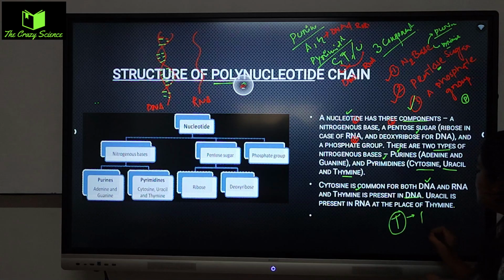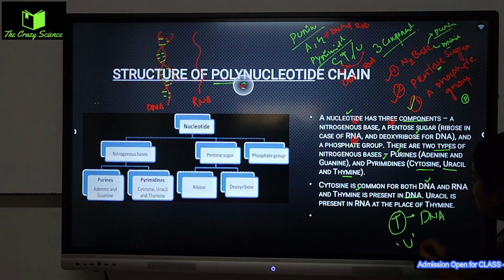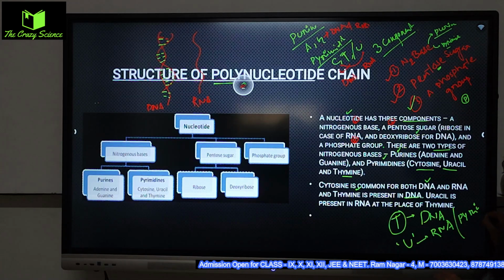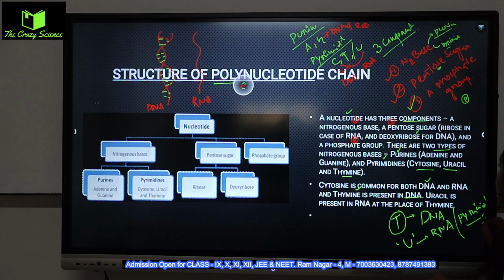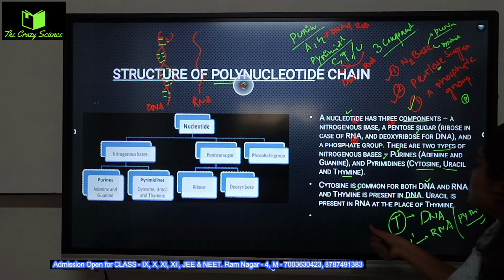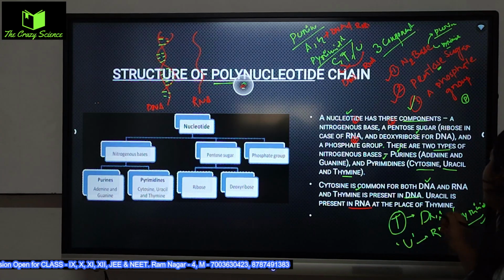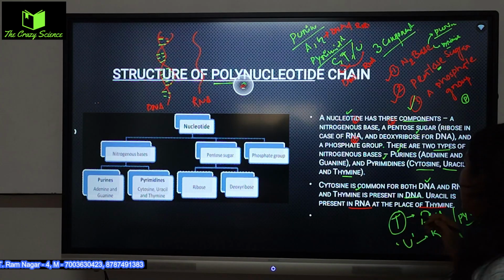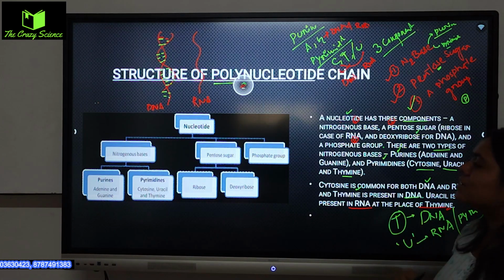T যেটা থাকবে it is only present in the DNA, but instead of T, uracil U will be present in the RNA, which is a part of the pyrimidine. Pyrimidine is what? Pyrimidine is nothing but a nitrogenous base. Uracil is present in RNA at the place of the thymine. ঠিক আছে, uracilটা প্রেজেন্ট থাকে RNA এর মধ্যে, and at the place of thymine, thymine জায়গায় uracilটা প্রেজেন্ট থাকে.